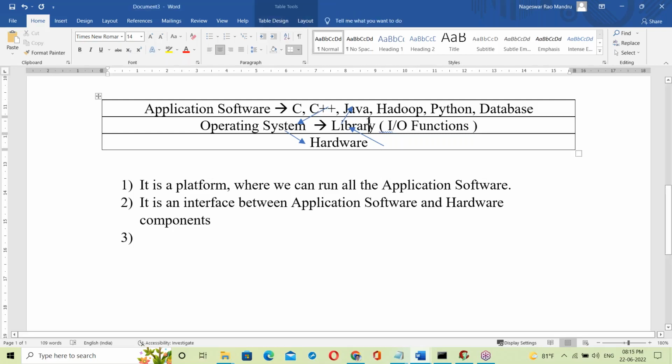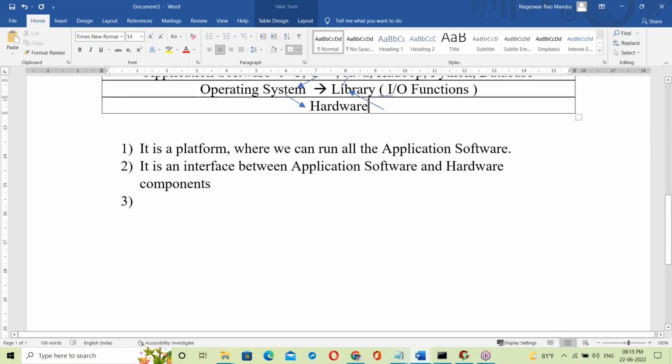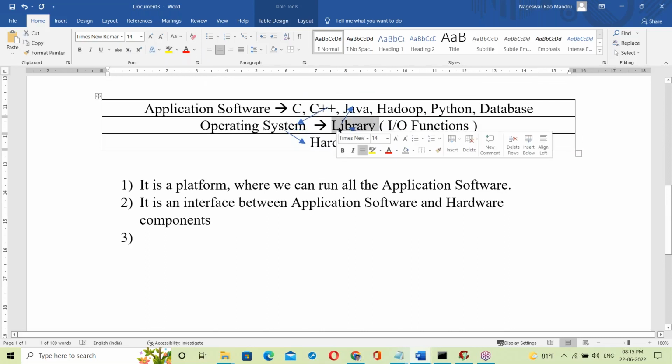Every OS has a library: a Windows OS library, a Linux OS library. Every OS has its own library, and that library contains C language functions. Almost all operating systems were developed in C language: Windows, Linux, Unix, Mac, all in C language.